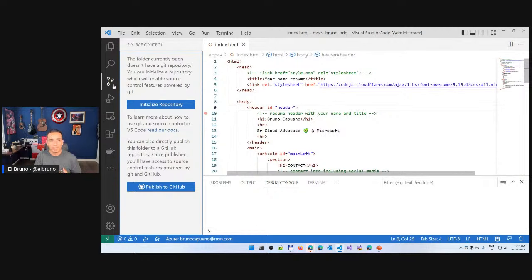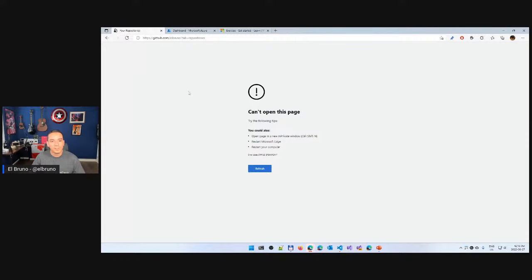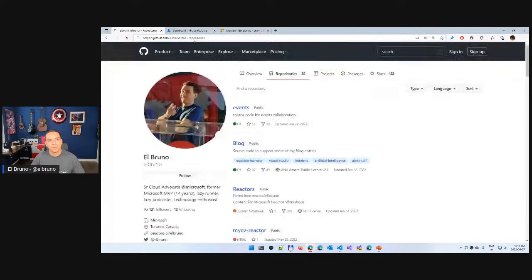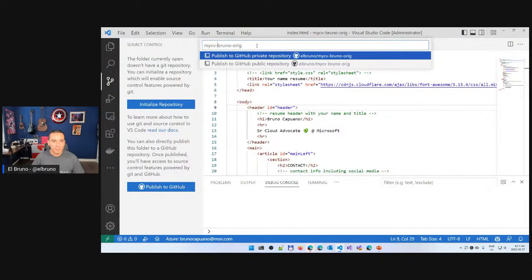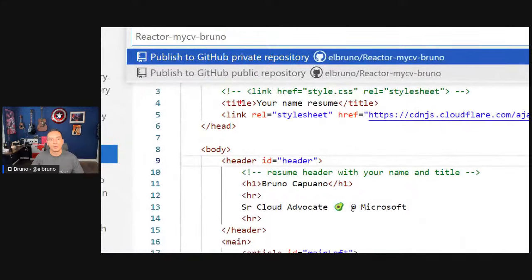So we talked about this a couple of months ago, how we can start and use here our repositories, how we can publish directly to GitHub. So what I am going to do now, if I go here, this is my repositories, this is my account, my repositories. I am going to basically create one repository. Let's name this Reactor. My CV Bruno is going to be public. Remember, when I choose here to do this directly from code, I can do this in a private repository or public. I'm going to do public.